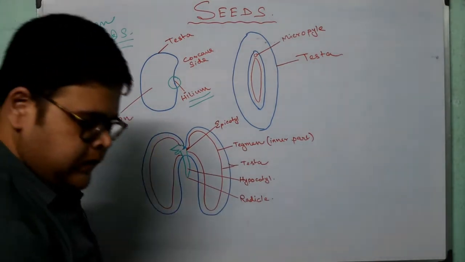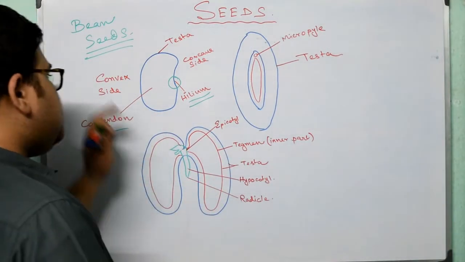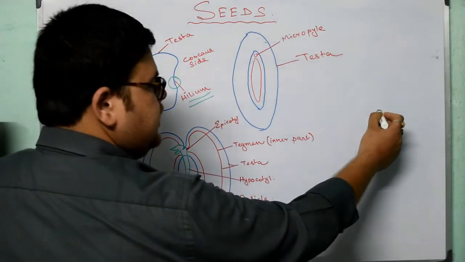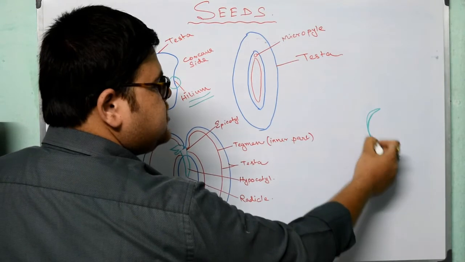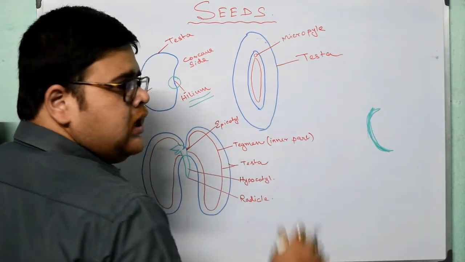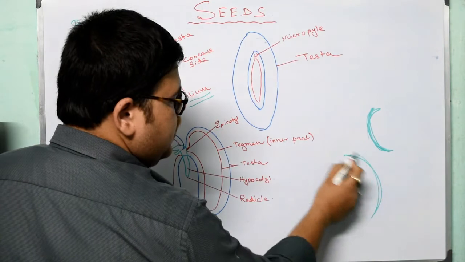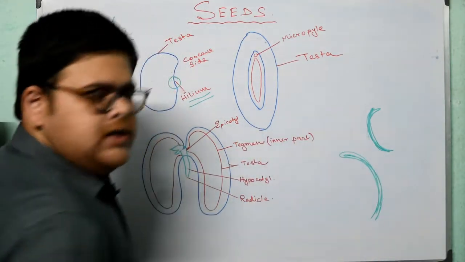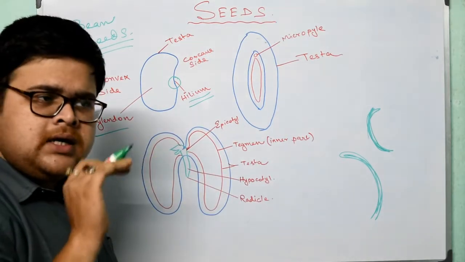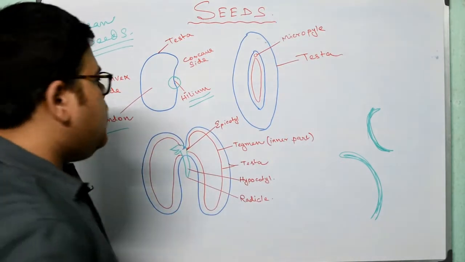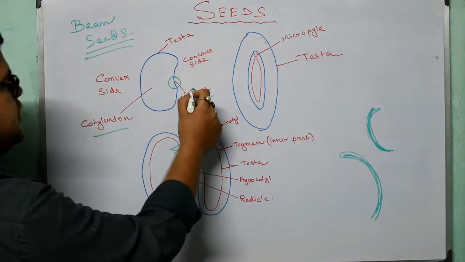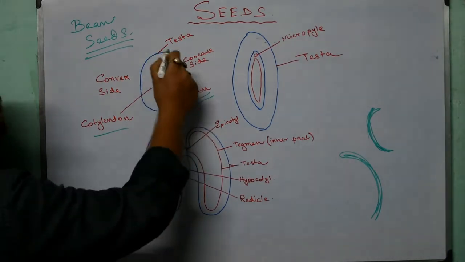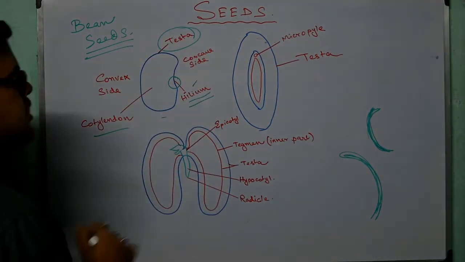Every bean seed has two sides. One is the convex side, another one is the concave. What is concave? When the thing is like a cave-like structure, we call it concave, and when it is bulging out, we call it convex. Bulging out is convex, and which is going deeper is known as concave. So now this one is the part of hilum, and this outer lining is known as testa.